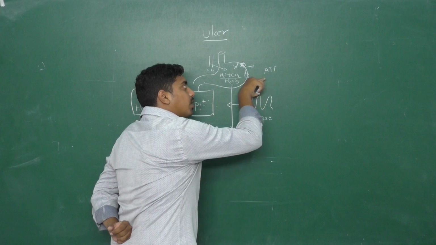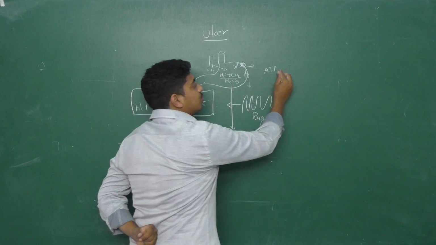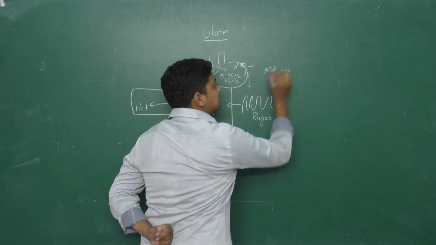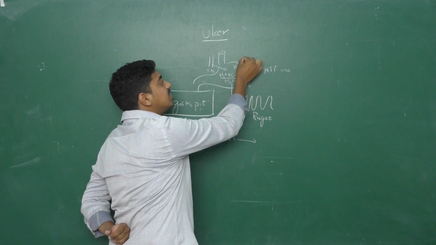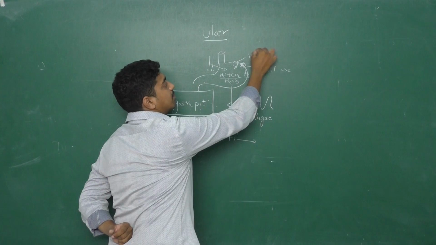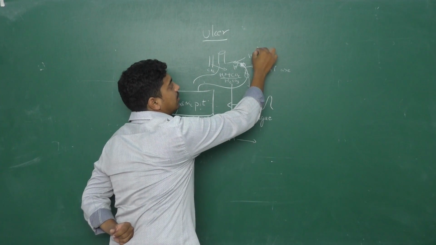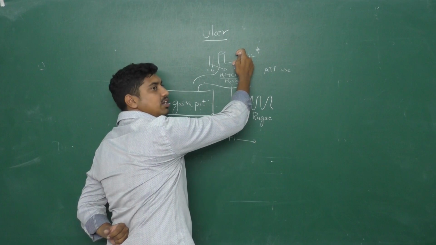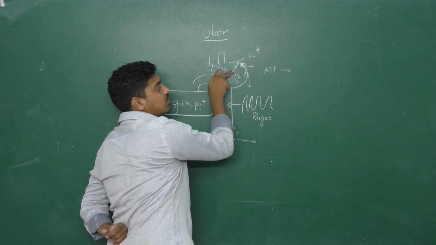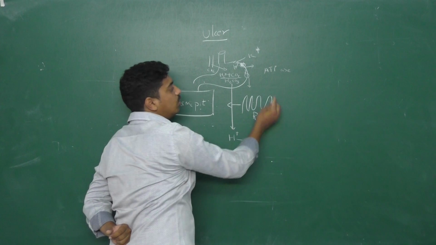And for the production of ATP, it requires the ATPase enzyme. For every hydrogen that travels out, the pump brings potassium in. So from the blood, potassium enters the stomach cell, and H plus ions go out.